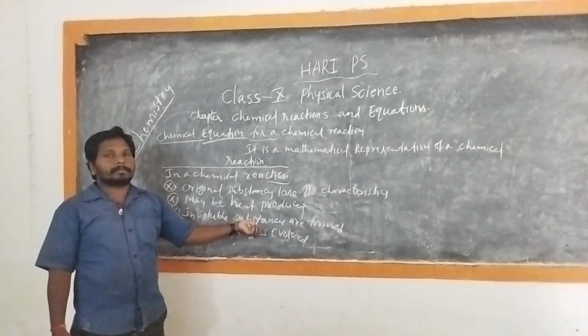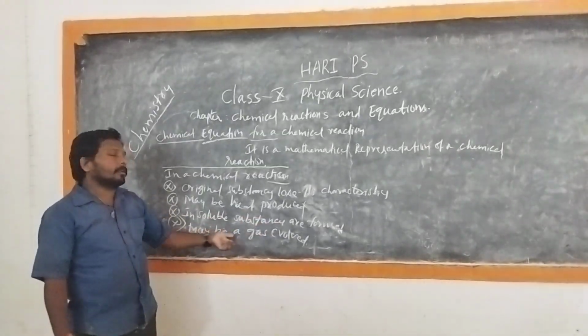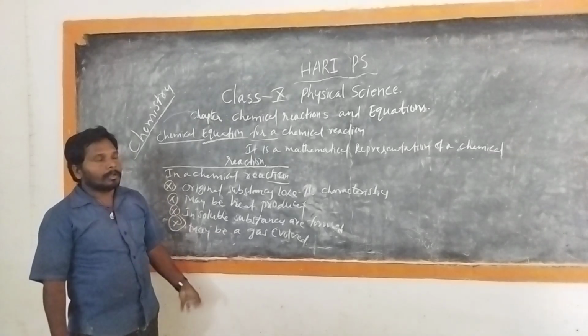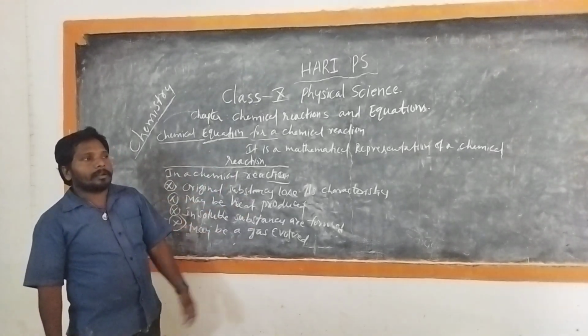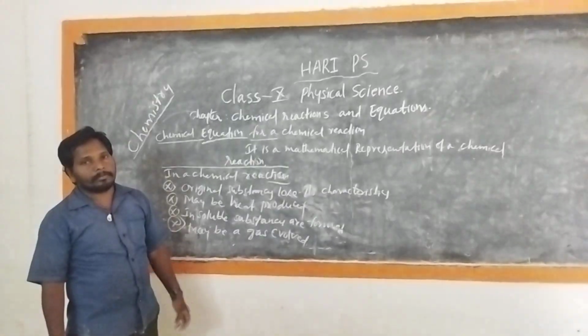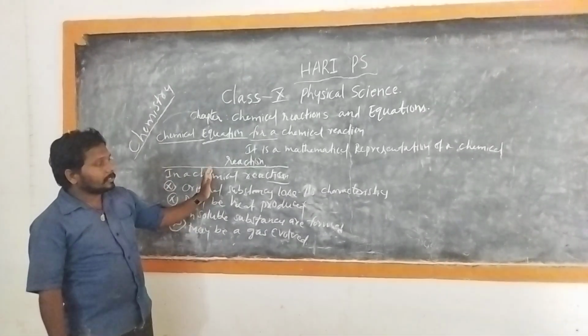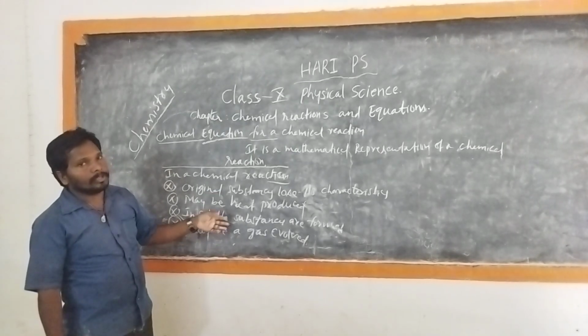Then insoluble substances are formed and maybe a gas is evolved. While discussing the types of chemical reactions, we have to understand whether these changes really happened or not.